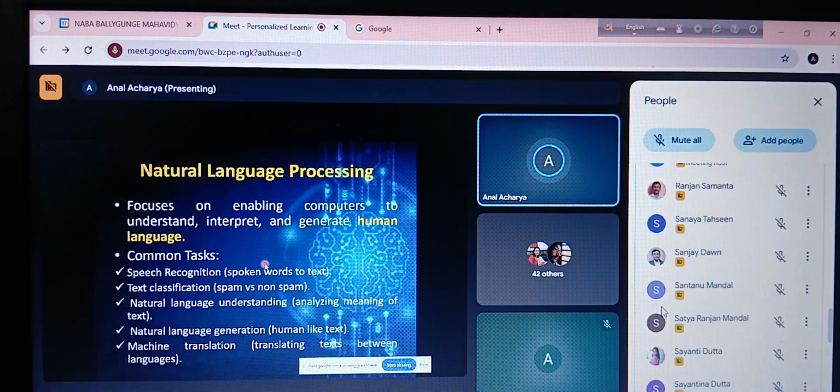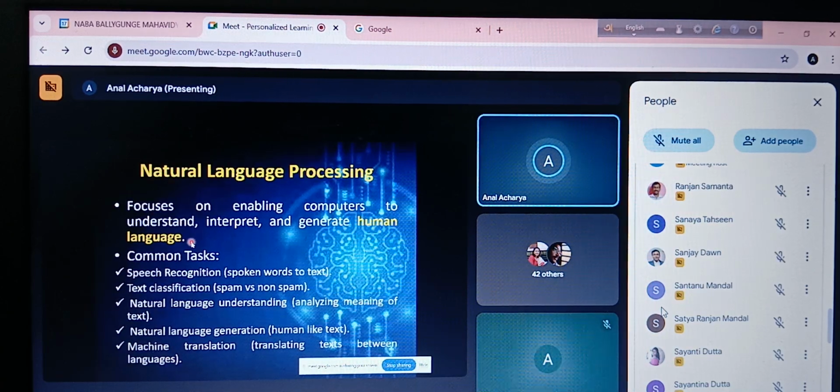Then we have another very interesting application called natural language processing. What is natural language processing? It focuses on enabling computers to understand, interpret and generate human language.